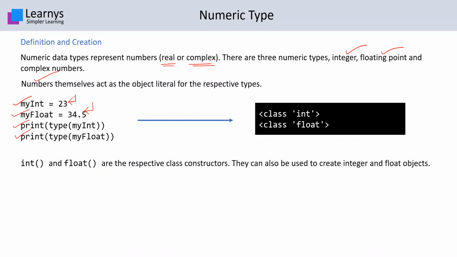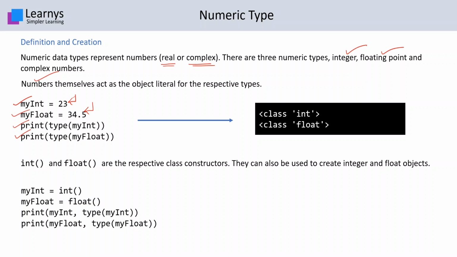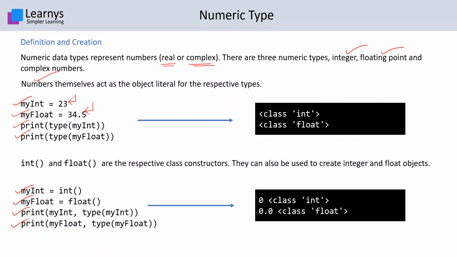Int and float are the respective class constructors and can also be used to create integer and float objects. Here, 23 and 34.5 are integer and float objects respectively. Let's see another example and try to create these objects using int and float constructors. Over here, we are using the int and float constructors and trying to print the values as well as the types of these objects. When we run the code, we get the value 0 for the integer object and 0.0 for the float object. The type is class int and class float.